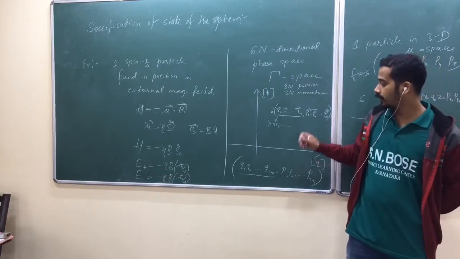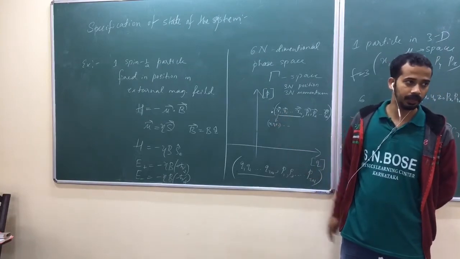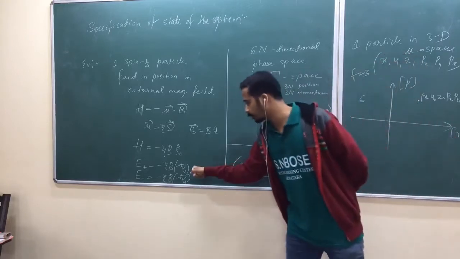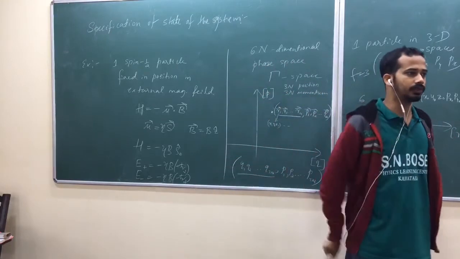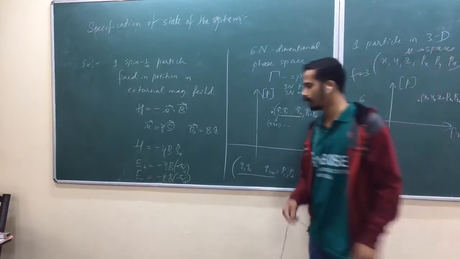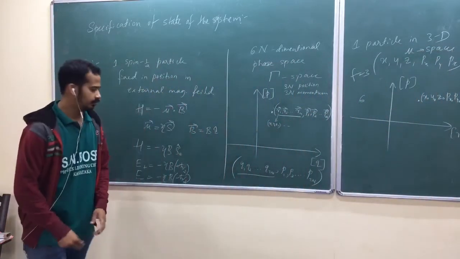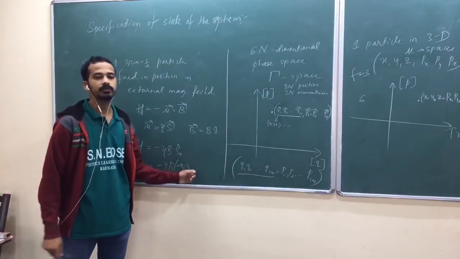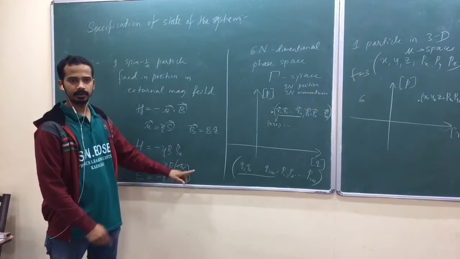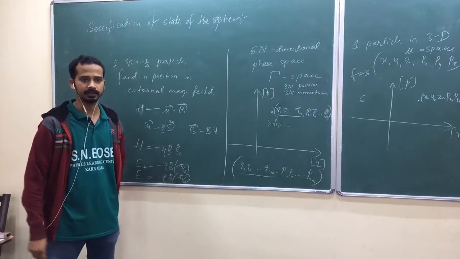Yeah, this is the classical explanation. Wait a second, let me come to this point. You have the state of the system, am I right? Two different situations, two different states, two different energies. So you need something to specify them, isn't it? You can specify it by the wave function, I mean, not the wave function, your ket vector, am I right? Your ket vector, 1, 0, 0, 1, like that, isn't it?